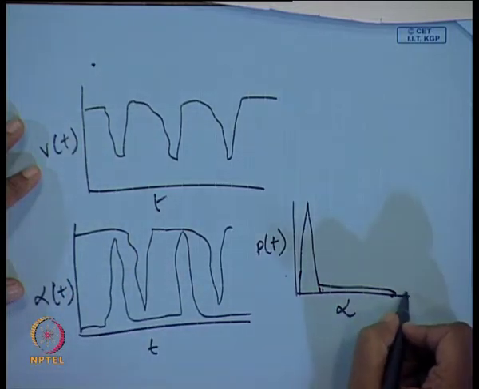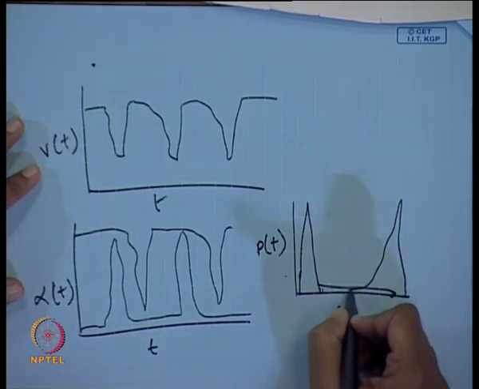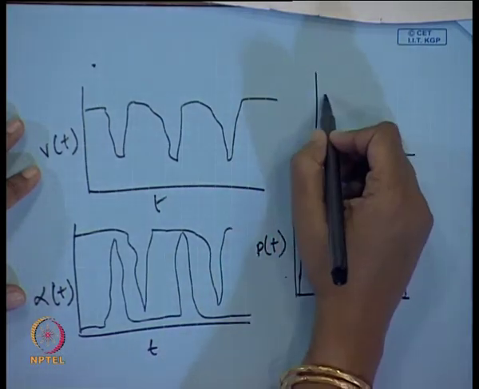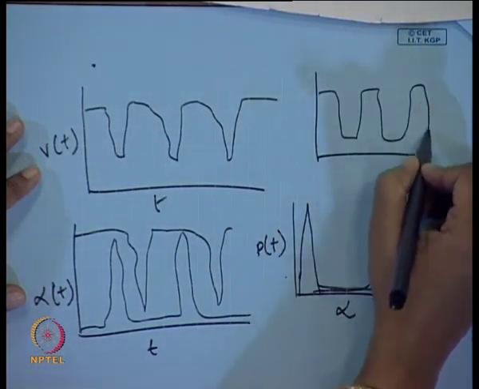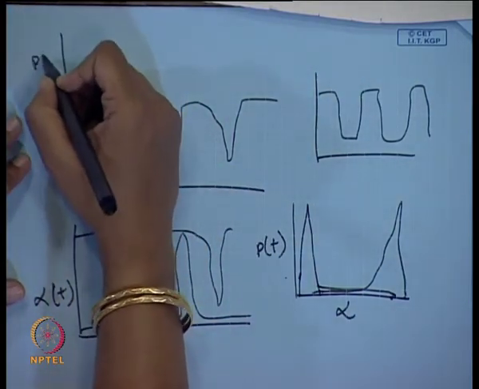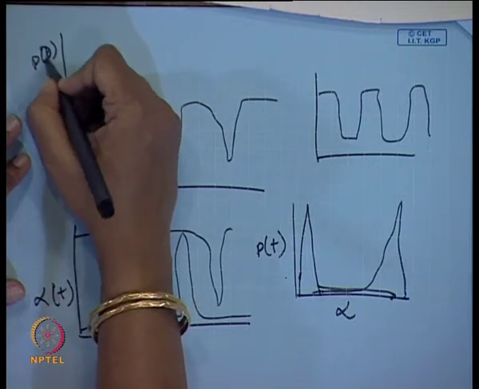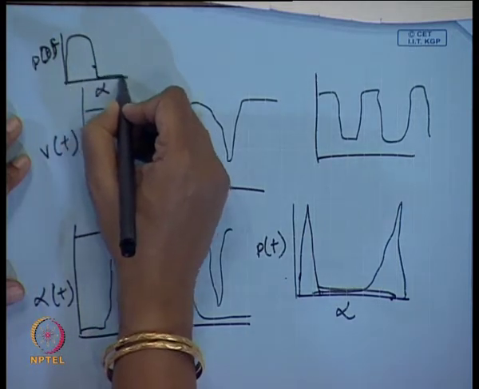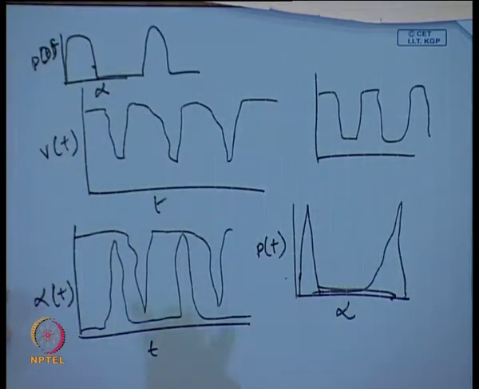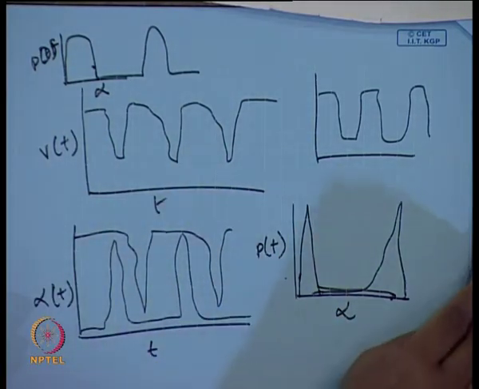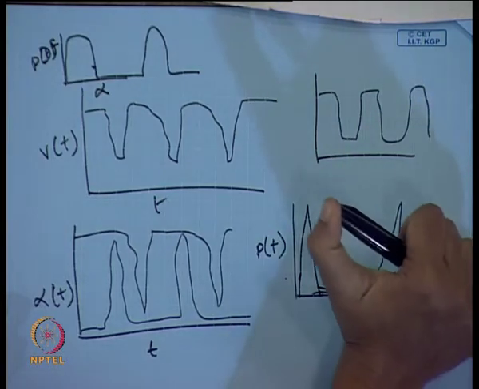So, therefore, if we plot annular flow, we will get a PDF something of this sort. Agreed? And for slug flow, what do you expect? Slug flow will be something of this sort. So, here if we take the probability density function, PDF versus alpha, if we plot, we will get one particular peak here. So, this gives us a very objective way of identifying the flow patterns.